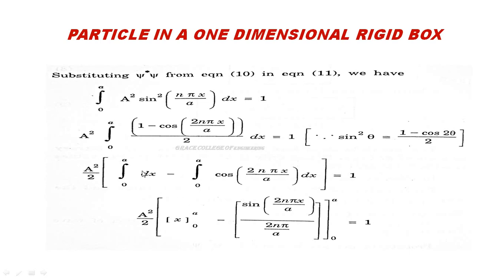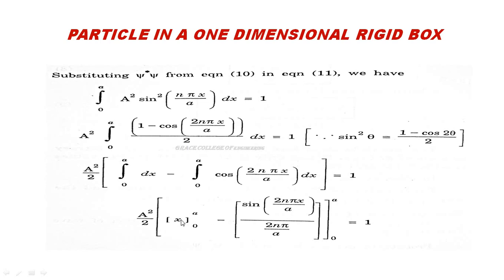Now apply the limit value. Integral dx is x within the limit 0 to a, minus the integral of cos theta. If you differentiate cos theta, you get sin theta. Cos of a theta means sin theta by a. So we can write it as minus sin 2n pi x by a divided by 2n pi by a. Here we have to put the limit 0 to a. So upper limit minus the lower limit.